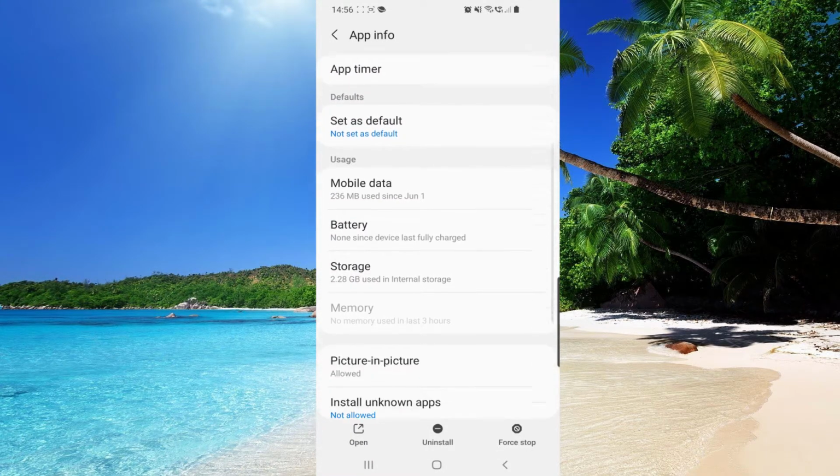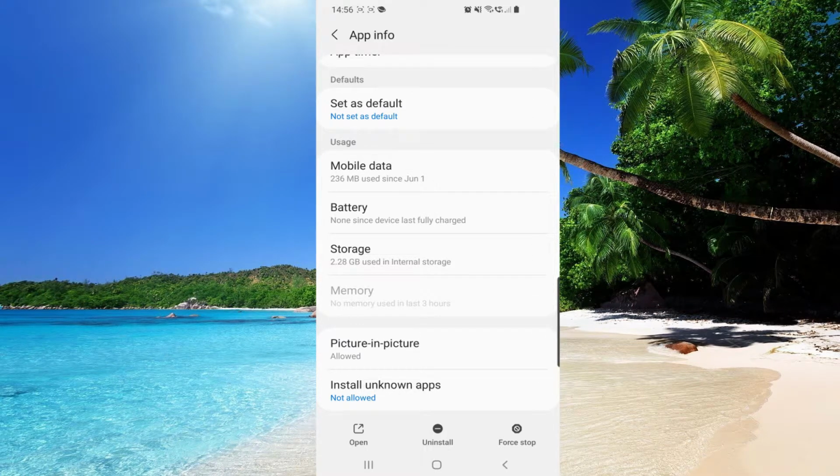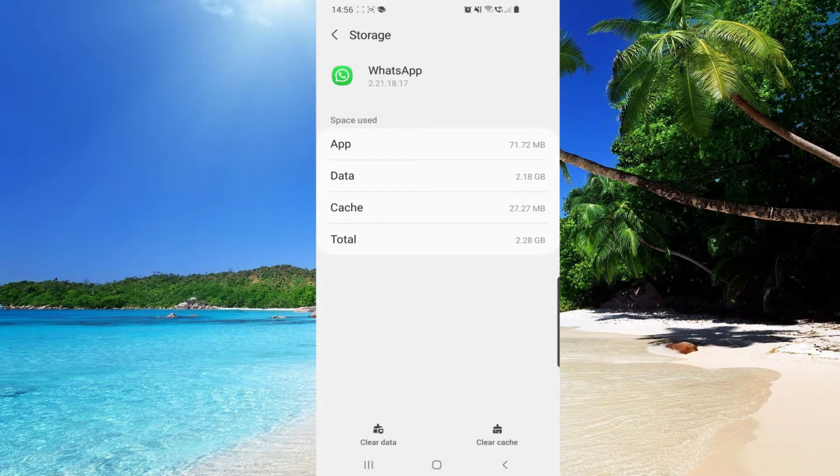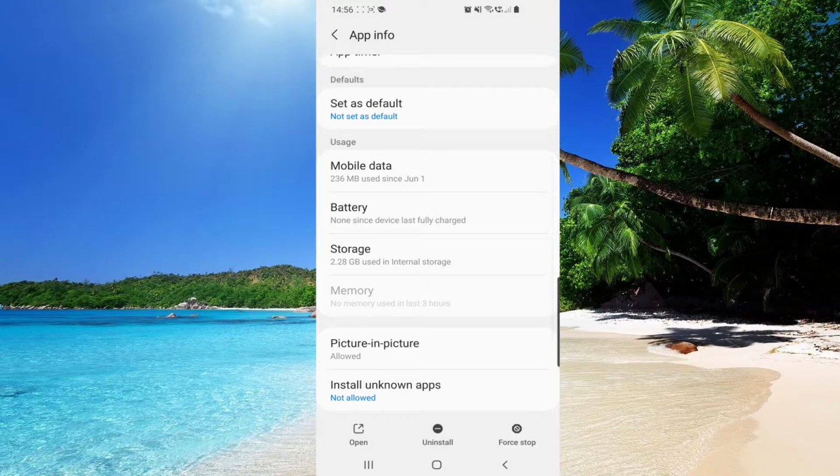After that, you have to scroll down and then go to storage. So here you can clear the data and the cache. So once you did that, your glitch has to disappear, and if it's still there, you can just uninstall the app and then reinstall it again, and after that you can also restart your phone, and after that your application will function with no problem, with no glitch, and you can make two calls at once.